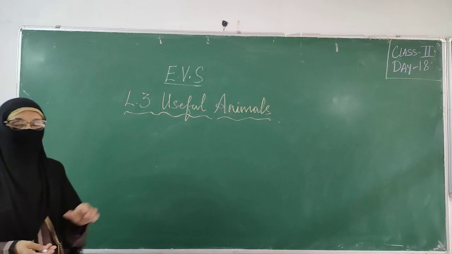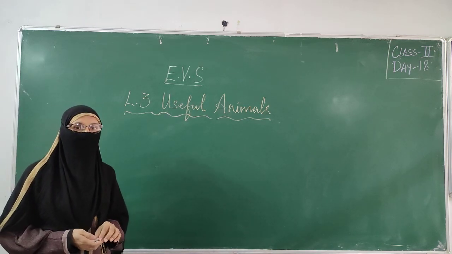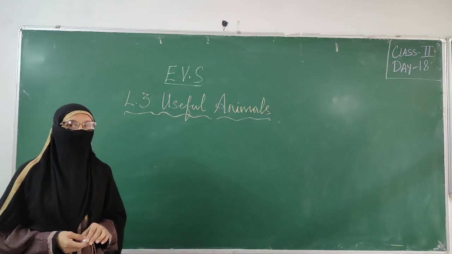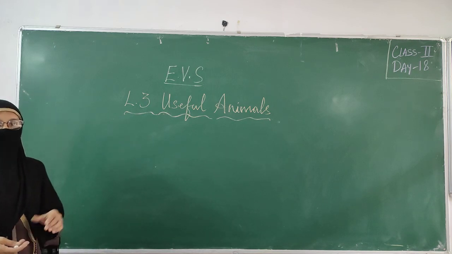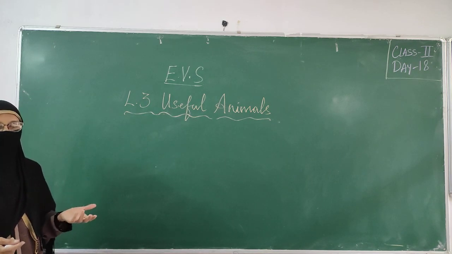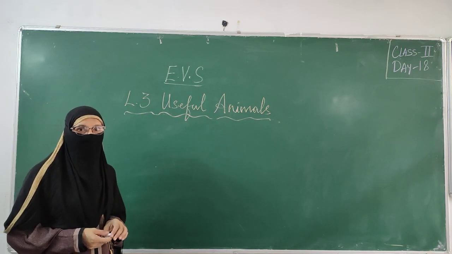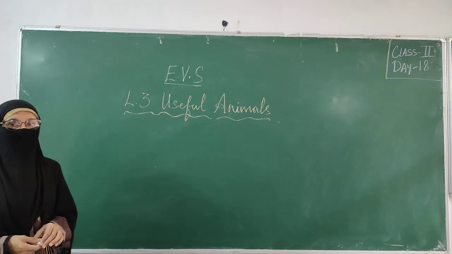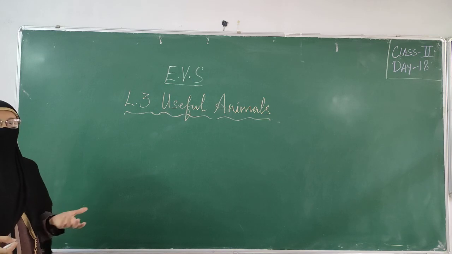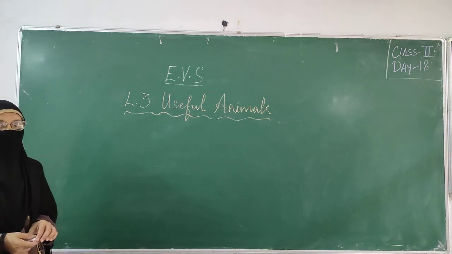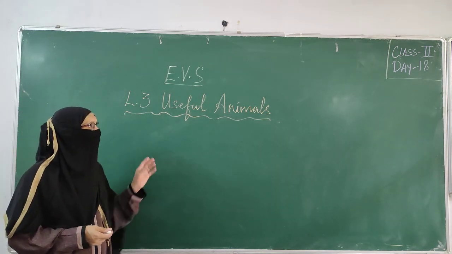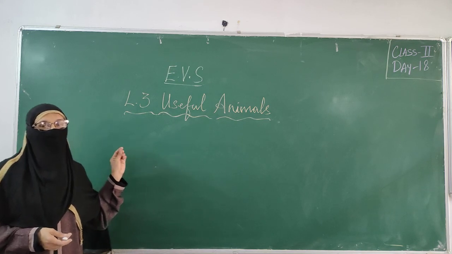But as time went on, due to the development of science, what happened? Now we have transportation facilities. Slowly, lorries and trucks were invented to carry loads, then cars and buses for us to travel. So the work of the animals was reduced slowly. Now in today's class, we are going to study how animals are useful to us.